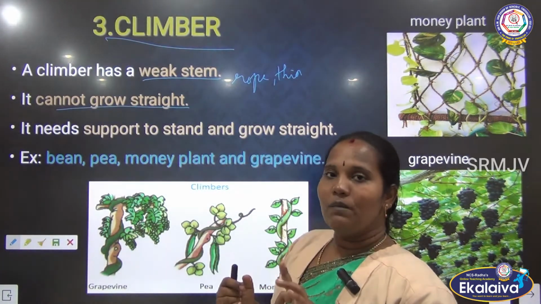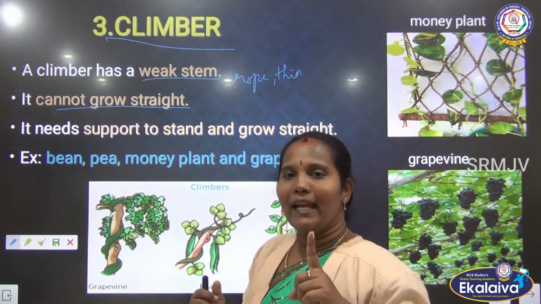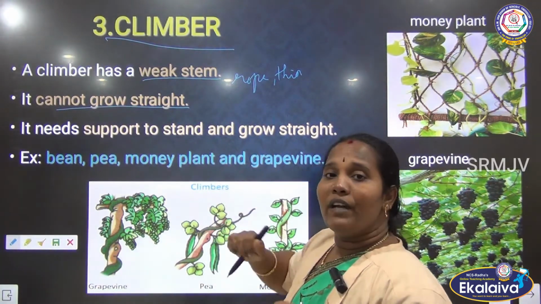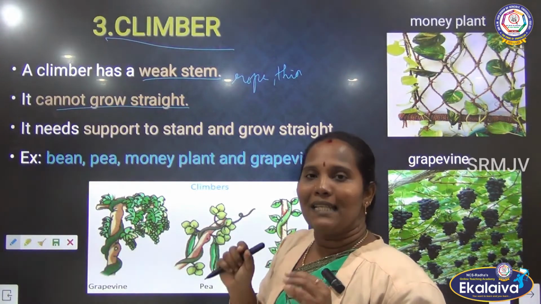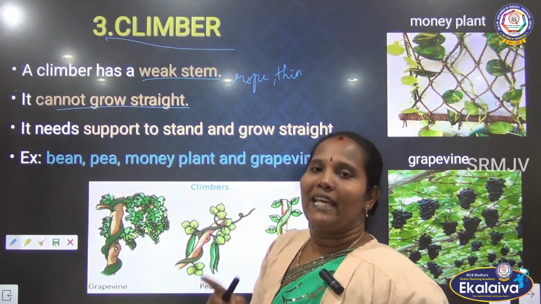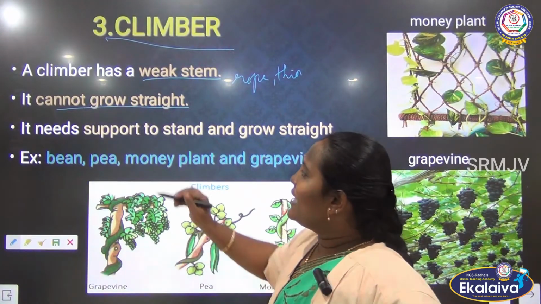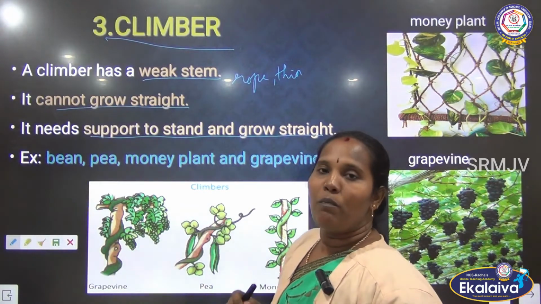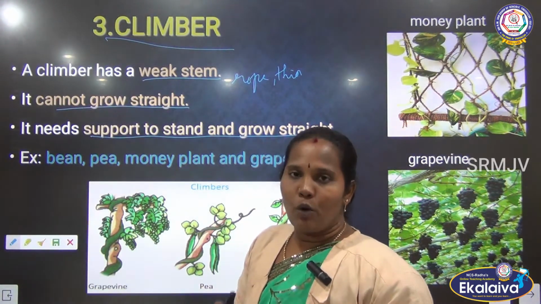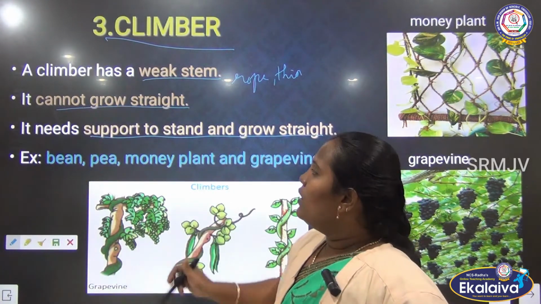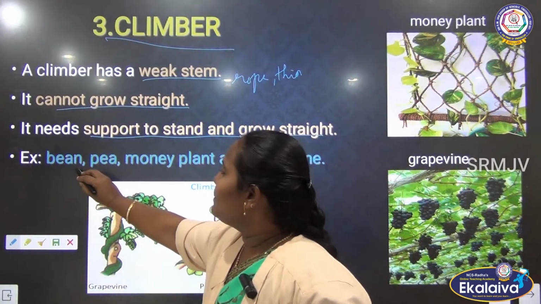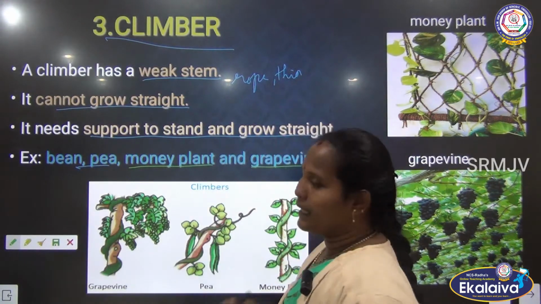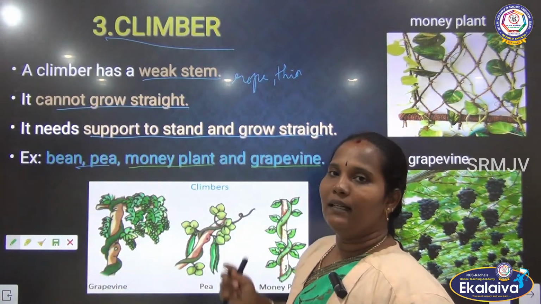We saw that herbs are also very small plants, but they can grow erect and straight. But climbers have a very long, rope-like stem that is weak and thin, so they cannot stand straight. They need a support to stand and grow straight. We can give examples for this: pea plants, beans, money plant, and grapevine. These are examples of climbers.